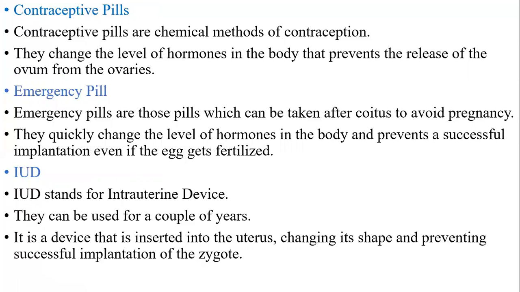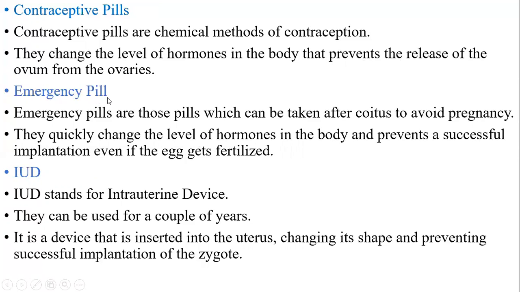Next, contraceptive pills. Contraceptive pills are the chemical methods of contraception. There are a few pills or chemicals which kill the sperms. They change the level of hormones in the body, thereby avoiding pregnancy. They prevent the release of the ovum from the ovaries.